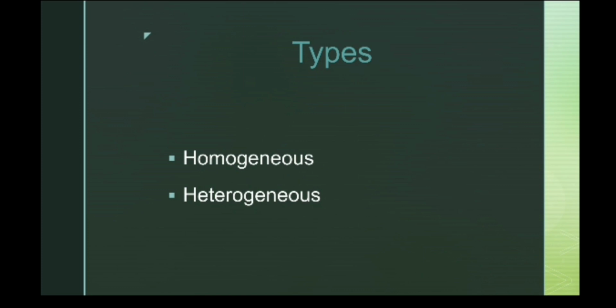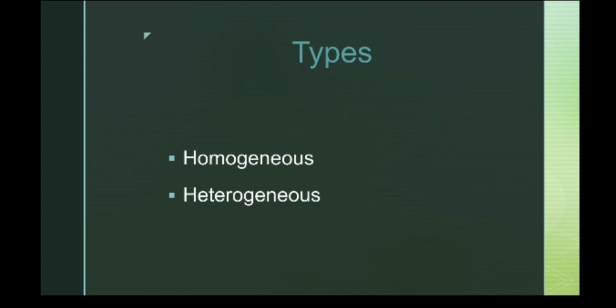Homogeneous mixtures are usually referred to as solutions. They are made up of a mixture of two substances which have uniform appearance and uniform composition. That is, they get easily mixed with each other and they can be separated into pure substances. The particles are easily separated with the help of a process called evaporation.